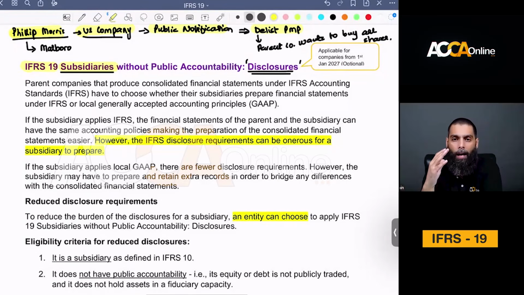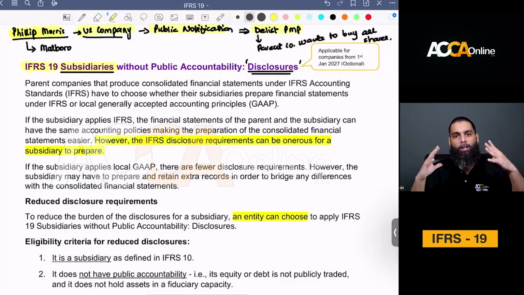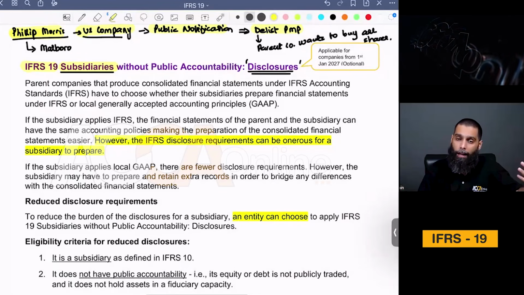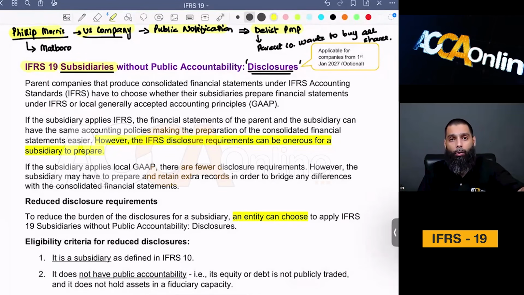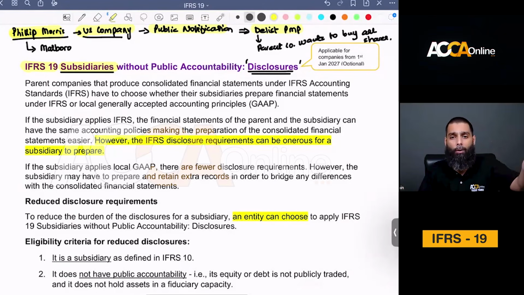And guys, whenever a company has to provide detailed disclosures, it has to make sure that it maintains sufficient data in the background so that tomorrow they can provide detailed disclosures. So a lot of finance, a lot of accounting, a lot of bookkeeping, a lot of storage of data goes into play just because you are a public company and you want to publish financial statements with full disclosures.